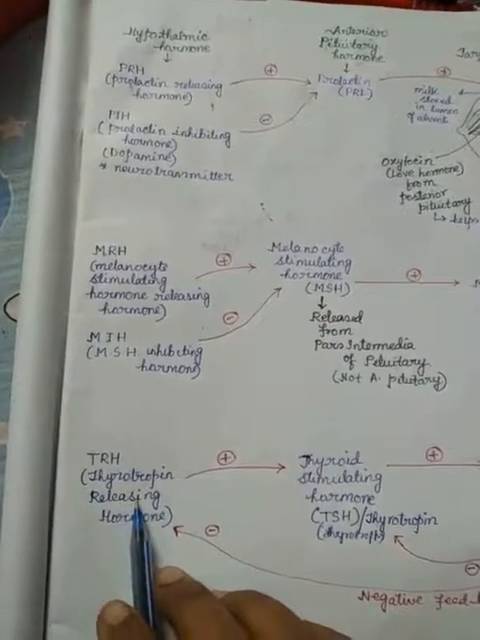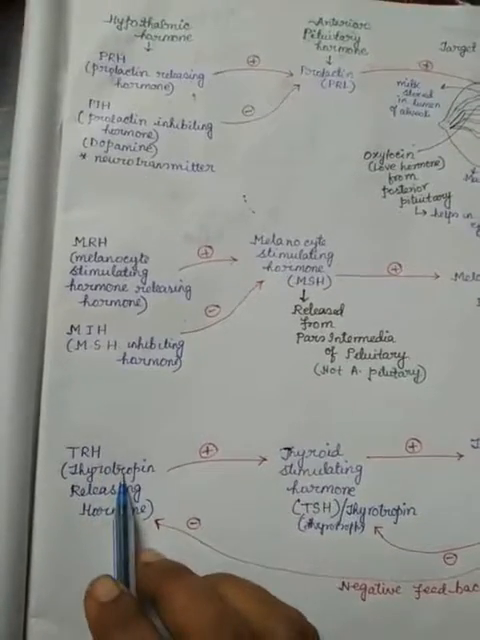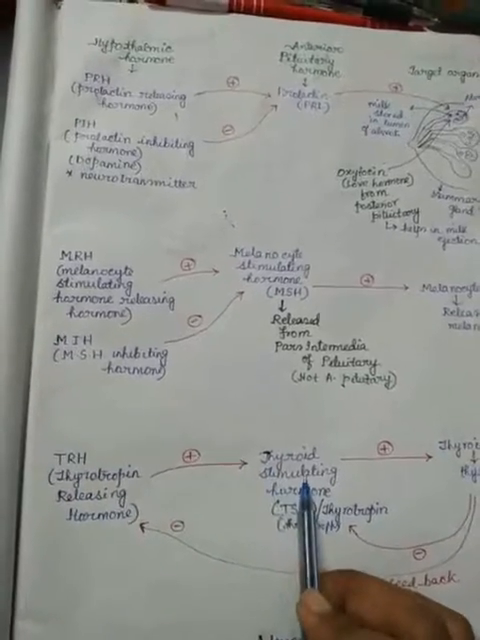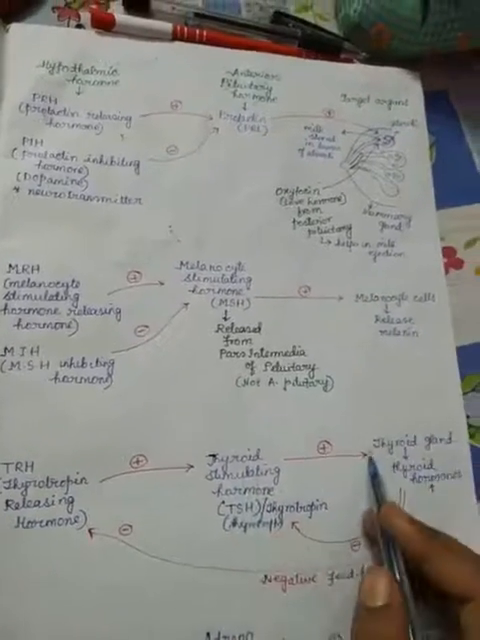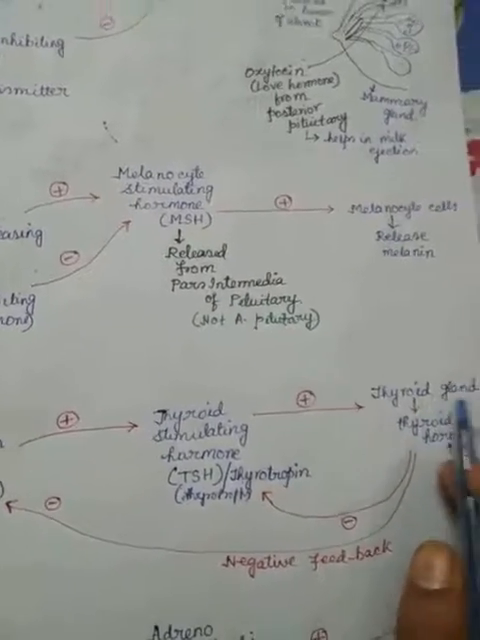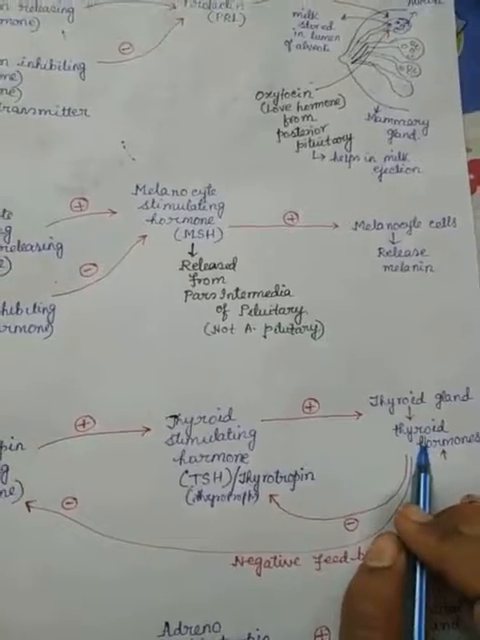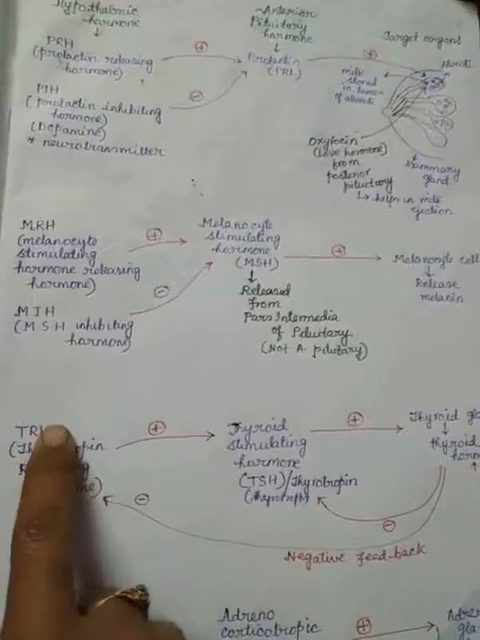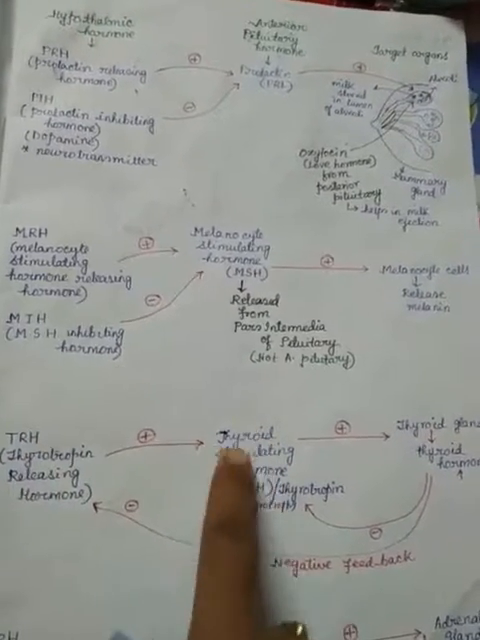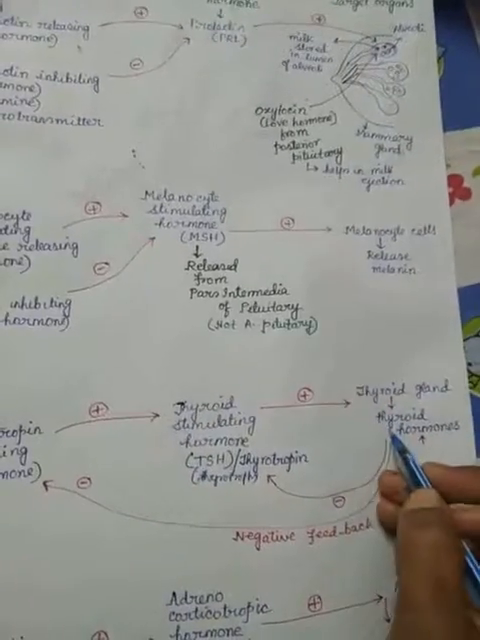Then who will control its over secretion? See, first, thyrotropin releasing hormone or TRH hormone helps in the secretion of TSH hormone. This hormone acts on the thyroid gland, means the target organ is the thyroid gland. Now the thyroid gland secretes thyroid hormones as a response. Clear? So TRH hormone stimulates the anterior pituitary, and the anterior pituitary secretes TSH hormone. It acts on the thyroid gland, and the thyroid gland releases